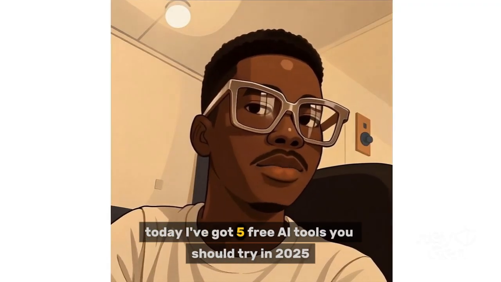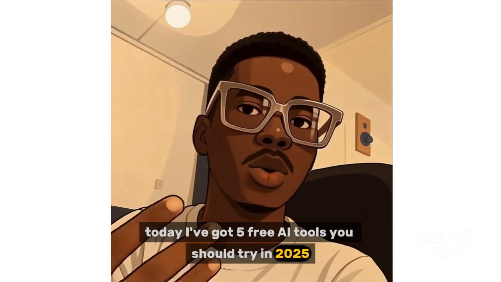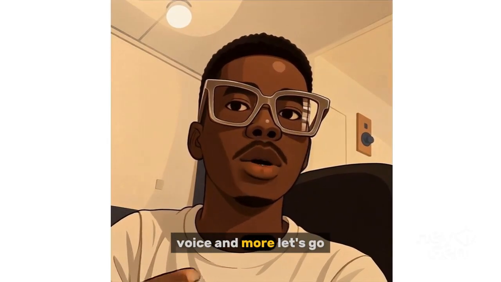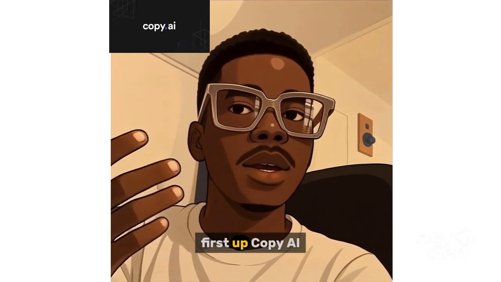Today, I've got 5 free AI tools you should try in 2025. Tools that help with writing, visuals, voice, and more. Let's go. First up, Copy AI.